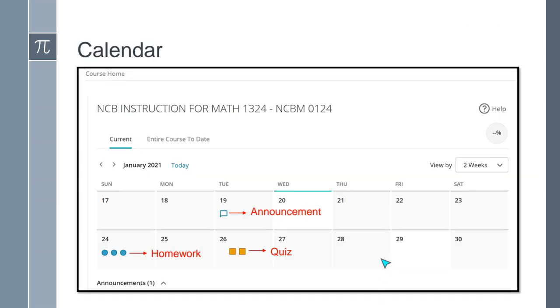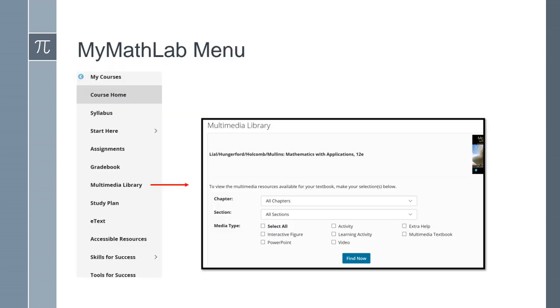And then for MyMathLab, it has a little calendar that you can see what assignments are due. And it tells you that you have a homework if it's a circle, if it's a square, it's a quiz, and if it's an announcement, it'll have this symbol here. On the left side of your course, you have something called Multimedia Library. If you click on that, you'll be able to look for PowerPoints or videos or any extra, the textbook that you have. It'll all appear here. You just click the chapter and the section, and then you can get extra resources.